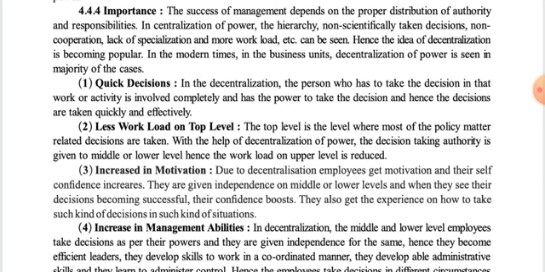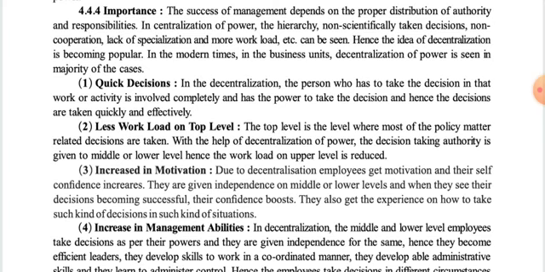Now let us discuss the importance. The success of management depends on the proper distribution of authority and responsibilities. In centralization of power, hierarchy, non-scientifically taken decisions, non-cooperation, lack of specialization, and more workload, etc. can be seen.